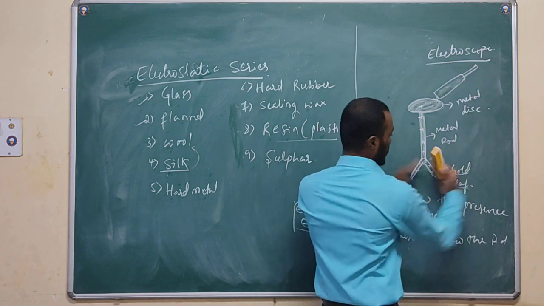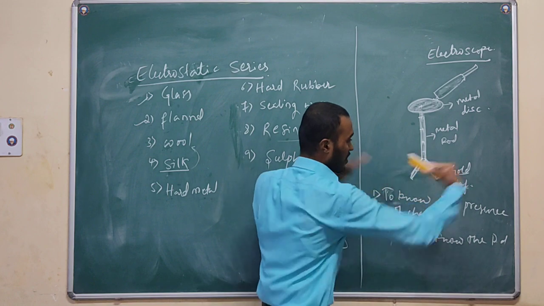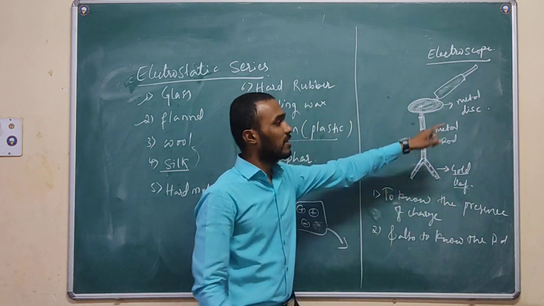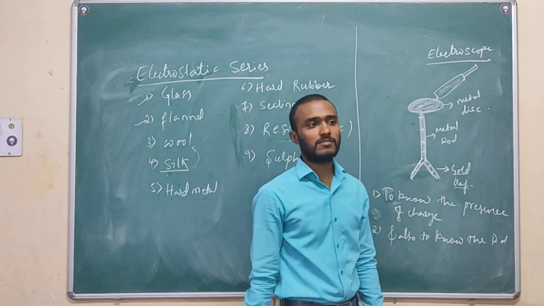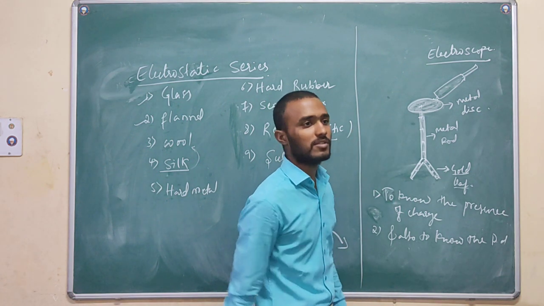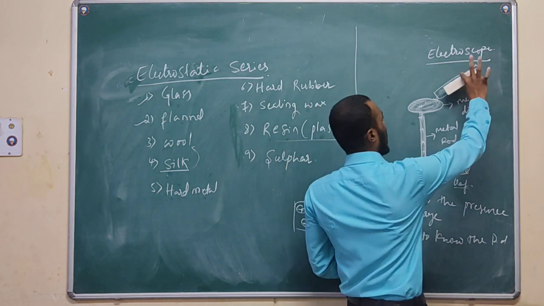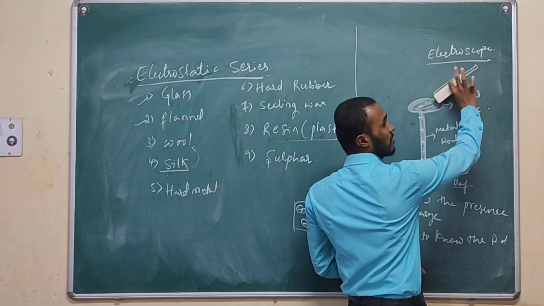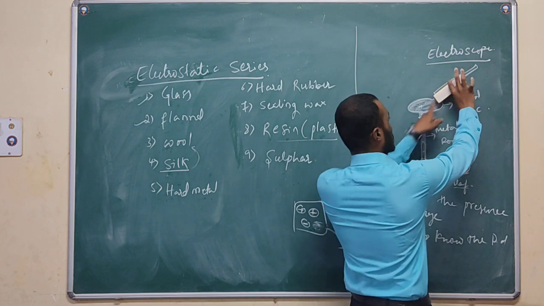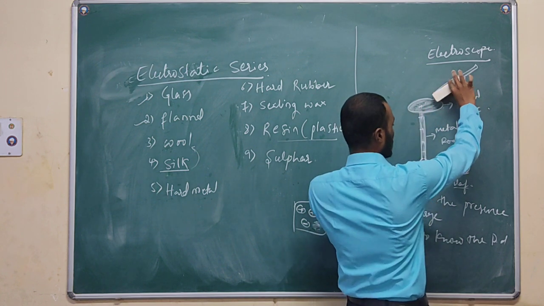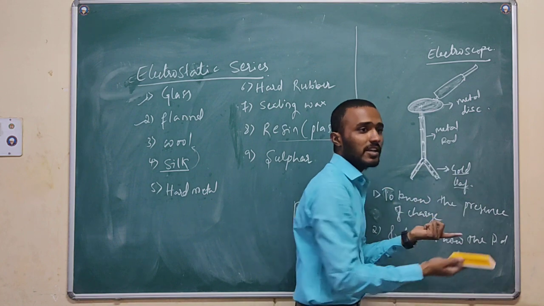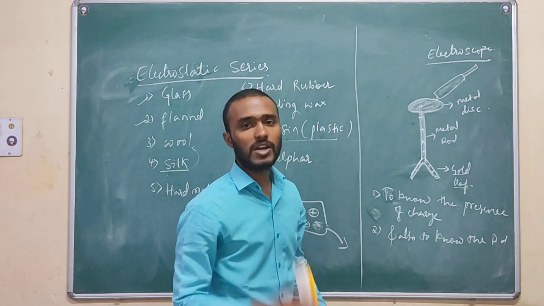If this metal foil diverges, it means this body is charged. On touching this body to this metal disc, if there is no deflection, it means this body is uncharged.